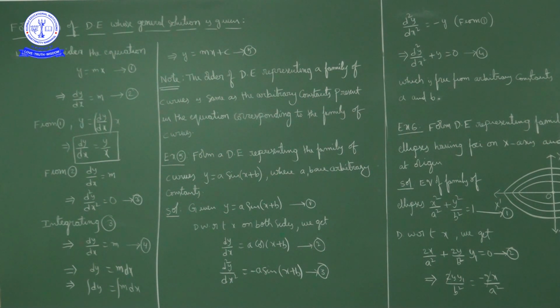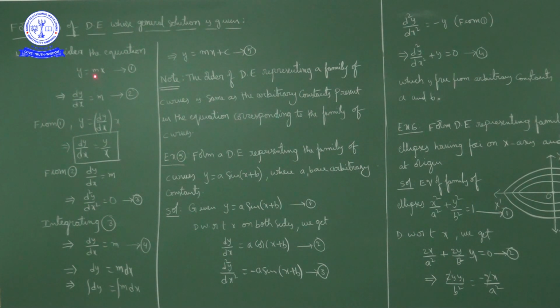What is y is equal to mx? Y is equal to mx is a family of lines passing through the origin having slope m. Here m is a parameter, an arbitrary constant. By changing different values for m, we will get different lines passing through the origin.